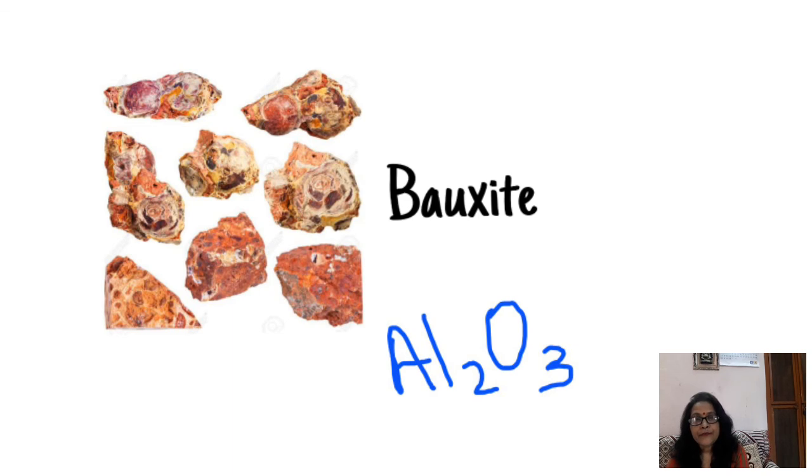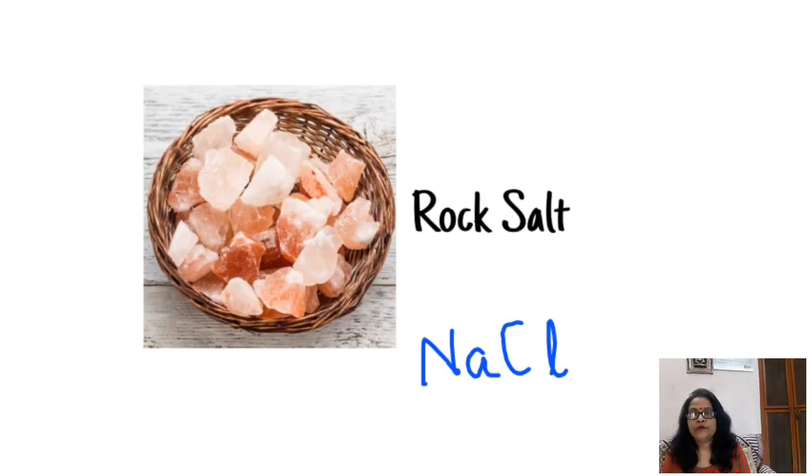The main ore of aluminium is bauxite, Al2O3 with 2 molecules of water. The ore of sodium is rock salt, or sodium chloride.